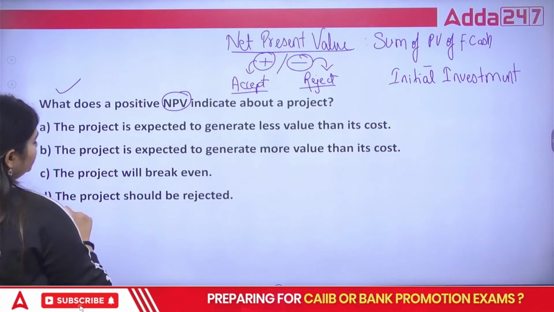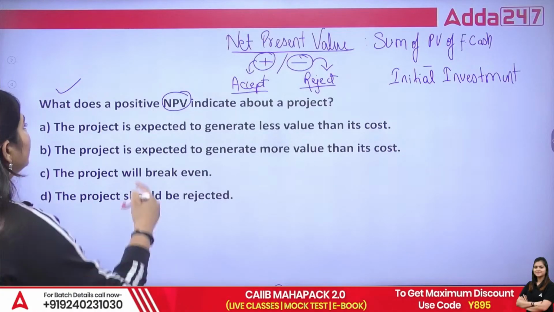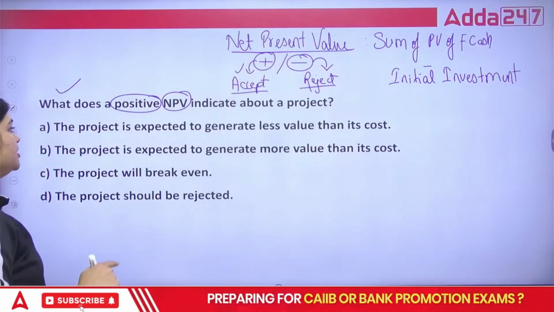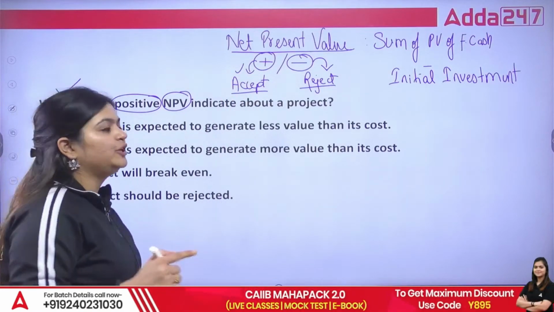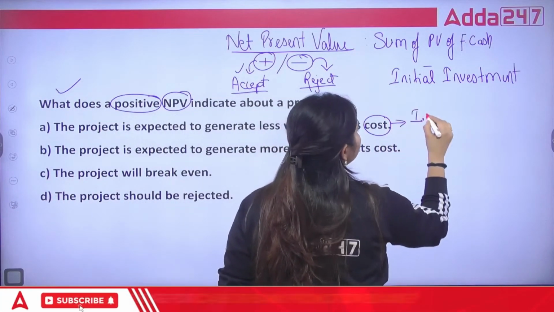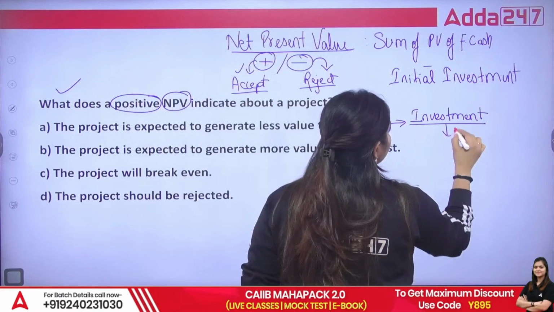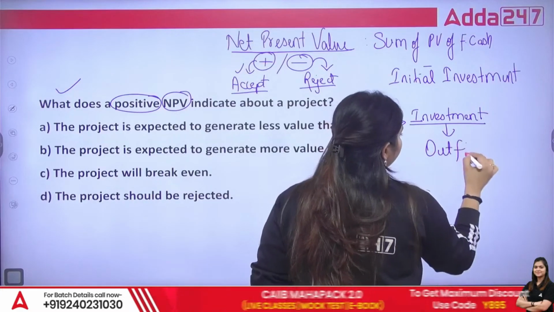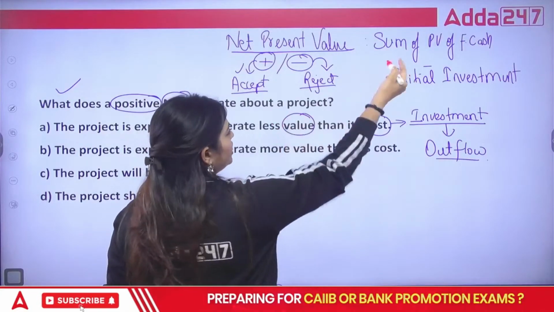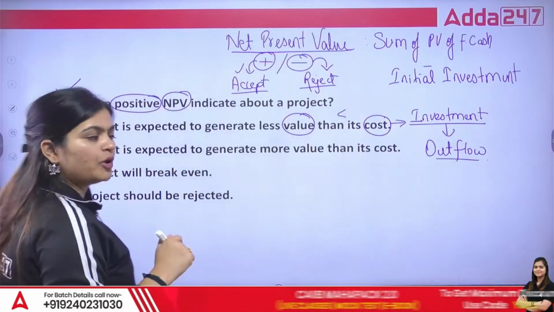If you read the first point, they are saying the project is expected to generate less value than its cost. Cost is your investment amount, in which you can see the outflow of cash. So they are saying that whatever future cash flows you are going to generate will be less than its cost. Is that a positive NPV?